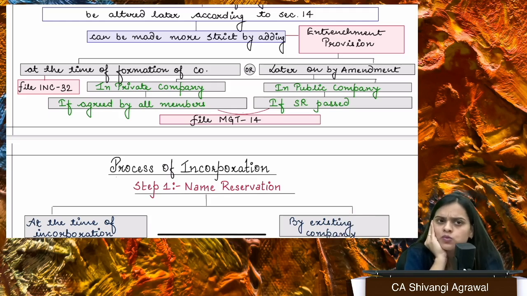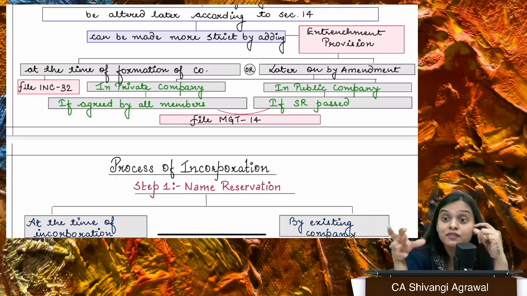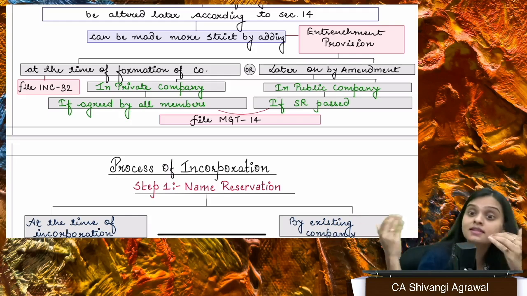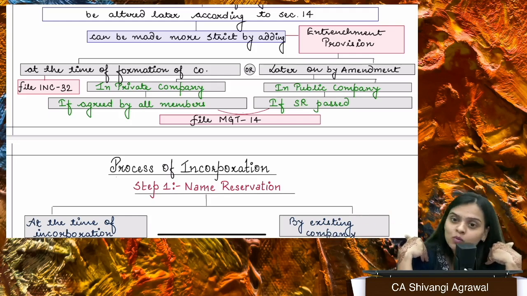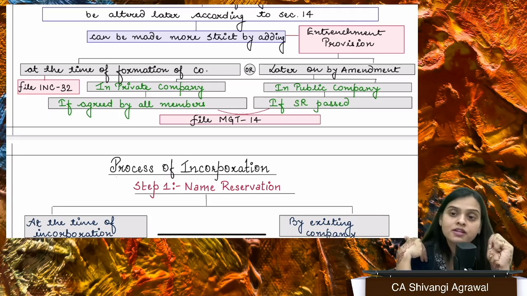Supposedly in one clause we have written that Shivangi is going to be the MD for life. Now I know that, okay, I am ready, I agree to put in all that efforts, considering the fact that they have written in the articles that I'm going to be the MD for life. But what if tomorrow they change it by passing SR? So I'm a little concerned. I say, no, I want to add entrenchment. Before I agree to this, I want to add entrenchment.